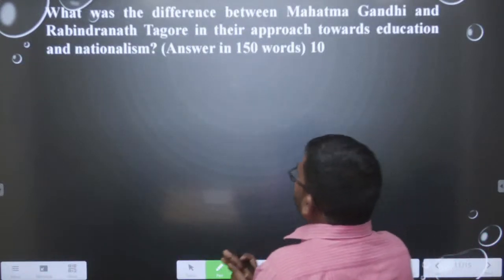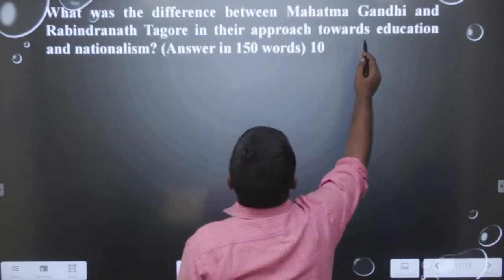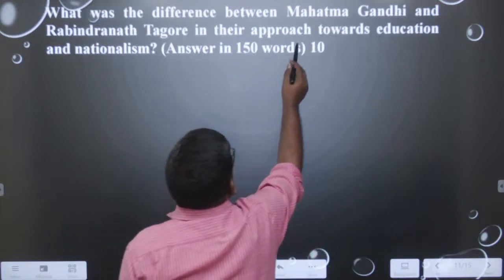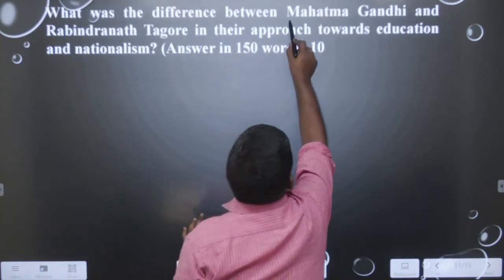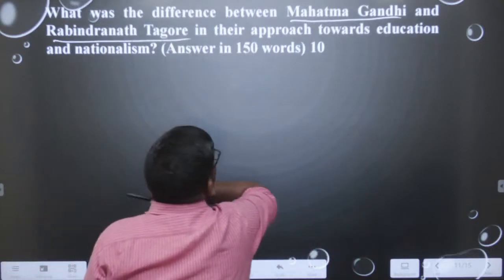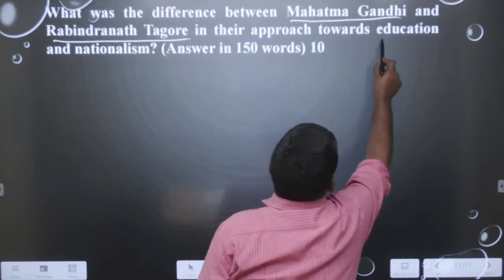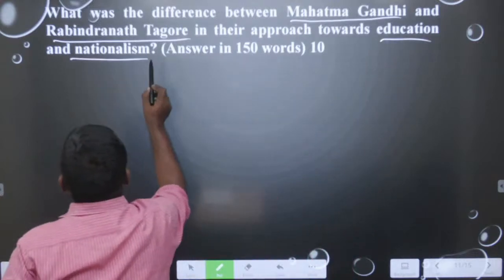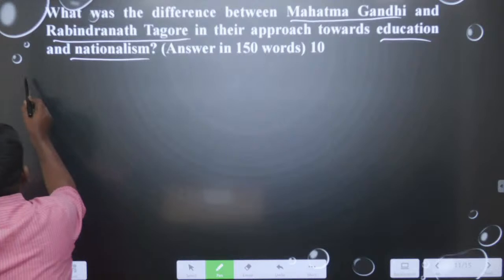If you see this question, what was the difference between Mahatma Gandhi and Rabindranath Tagore? So, firstly we have two key points, one is Mahatma Gandhi, second is Rabindranath Tagore, and then we have two approaches, one is education and then nationalism. Do you know how we should approach this question? First of all,